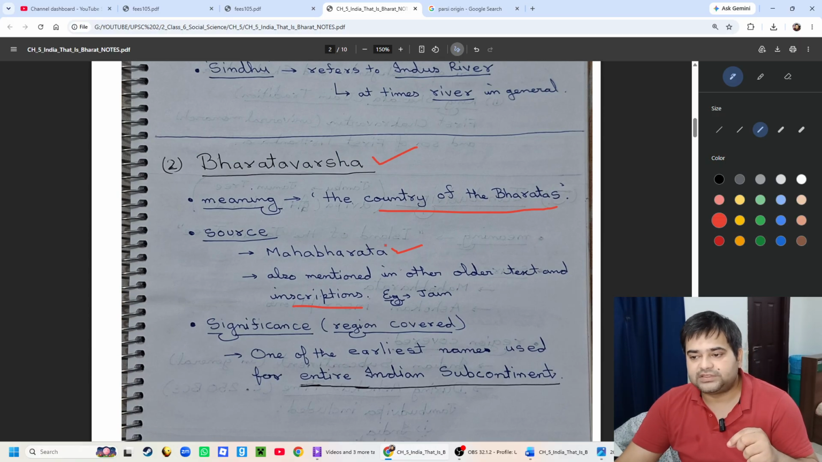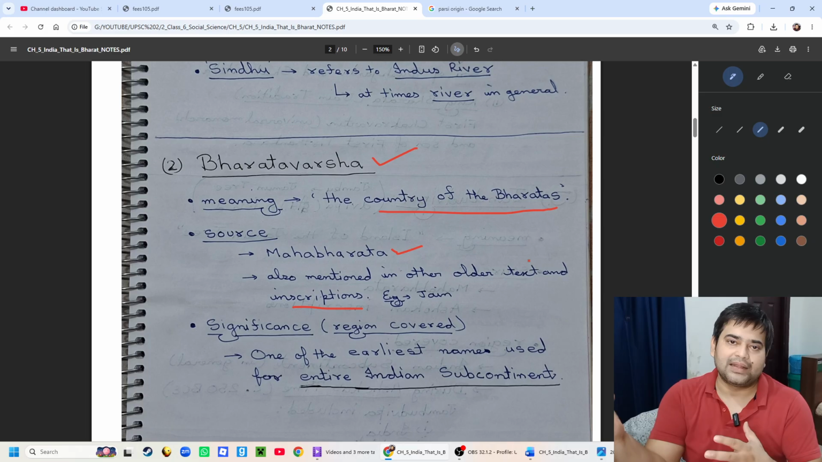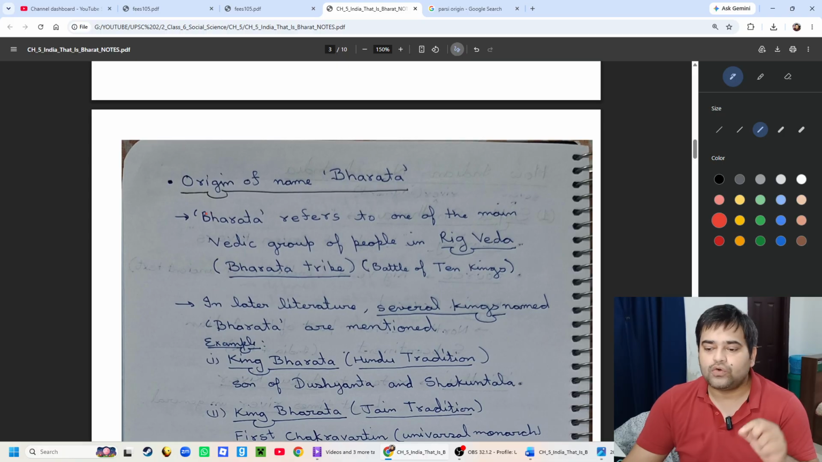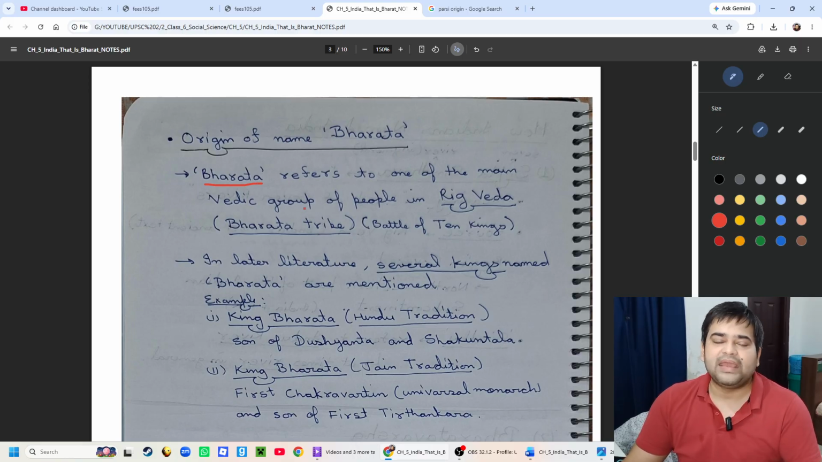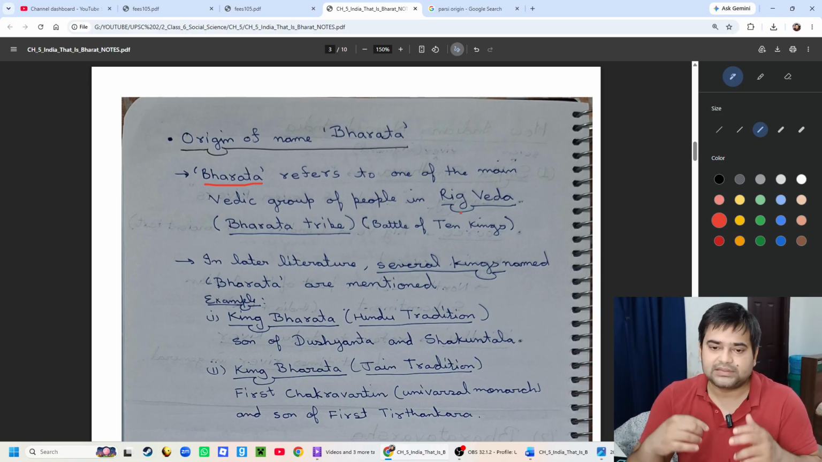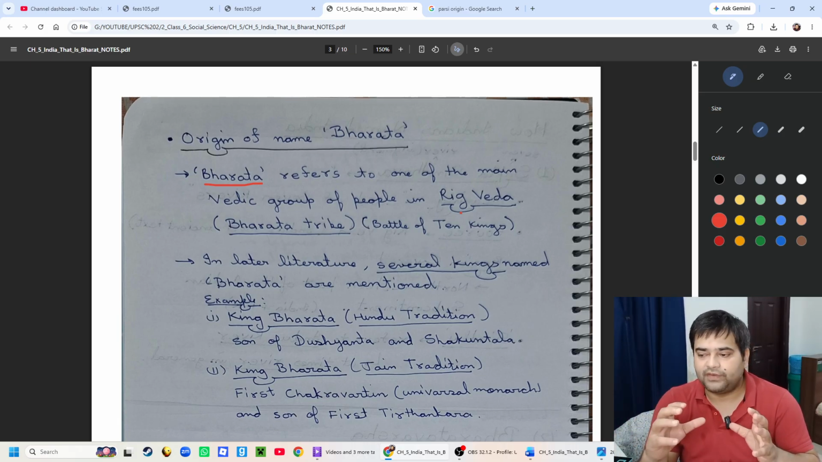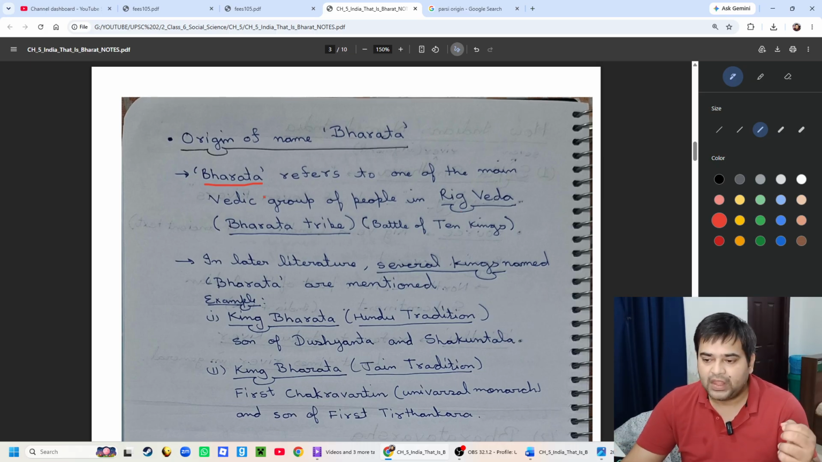Now, since it is called the land of Bharatas, the question arises: who were the Bharatas? How did the name Bharata originate? The origin of the name Bharata can be traced to its oldest reference. Bharata refers to one of the main Vedic groups of people in the Rig Veda. When we study the Vedas, we will see that there were many tribes mentioned in the Rig Veda, and one of those groups was Bharata.